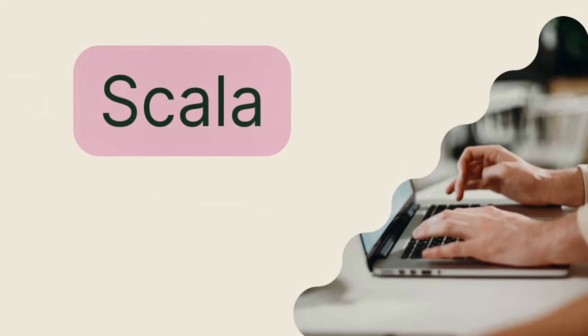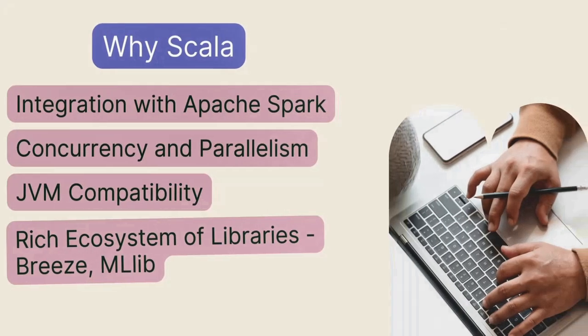The next language we have is Scala. Spark's ability to handle large-scale data processing and analytics makes Scala a preferred choice for data scientists working with big data. It supports functional programming and concurrency through libraries like Akka. It runs on the JVM, the Java Virtual Machine, which gives it access to Java libraries and big data platforms like Hadoop. Scala's libraries such as Breeze for numerical computing and Spark MLlib for scalable machine learning algorithms can be used.